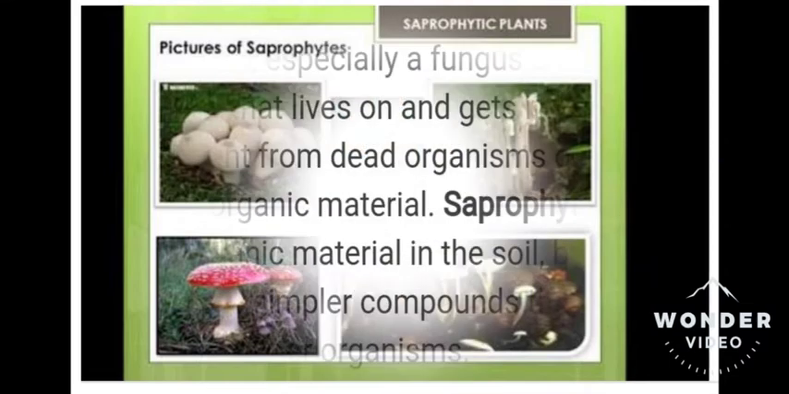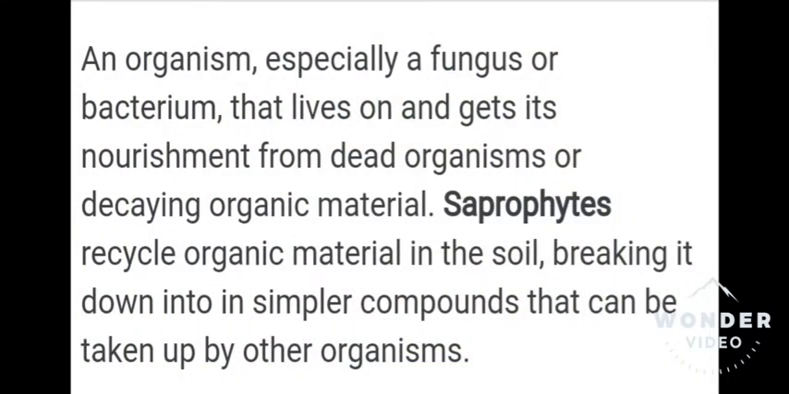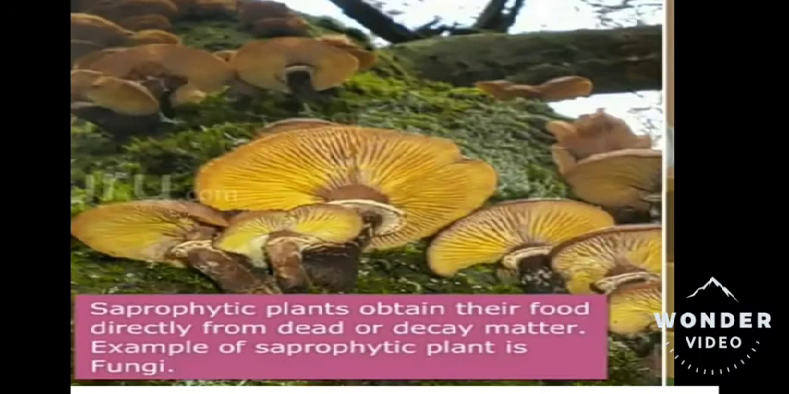What are saprophytes? An organism, especially a fungus or a bacterium, that lives on and gets its nourishment from dead organisms or decaying organic material. Saprophytes recycle organic material in the soil, breaking it down into simpler compounds that can be taken up by other organisms. Saprophytic plants obtain their food directly from dead or decayed matter. An example of a saprophytic plant is fungi.